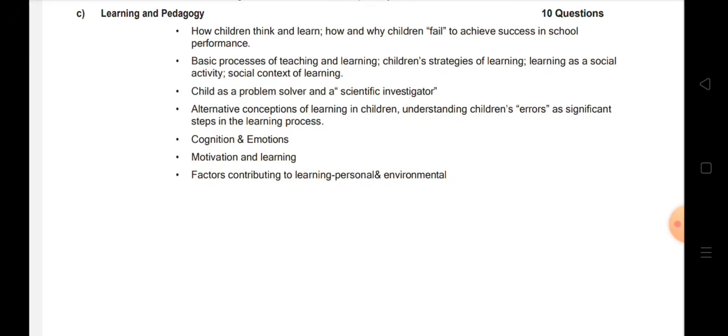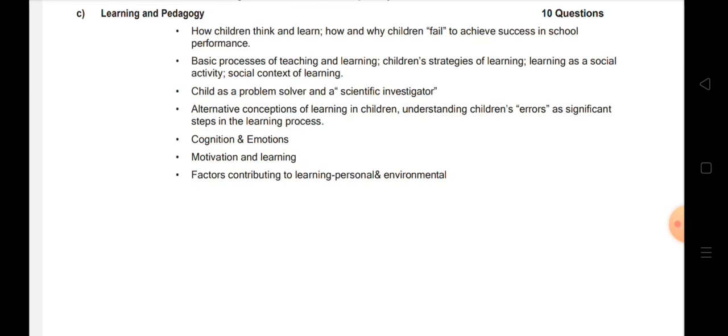So all those things should be taken into account. Now, basic process of teaching and learning, children's strategies of learning, children learning as a social activity, social contact. So now, different methods, different learning styles, different pedagogical techniques, tactics should be used while teaching the children. Different strategies should be made, different types of teaching aids should be encouraged.